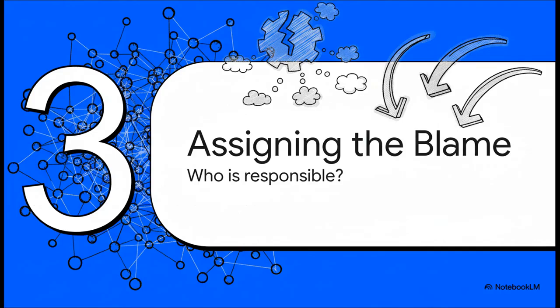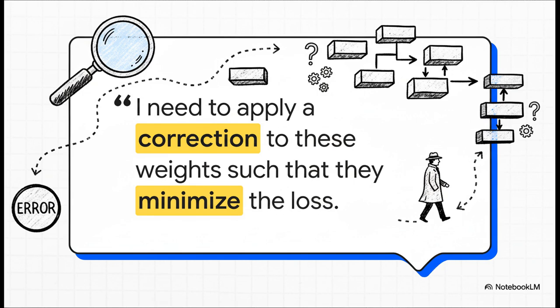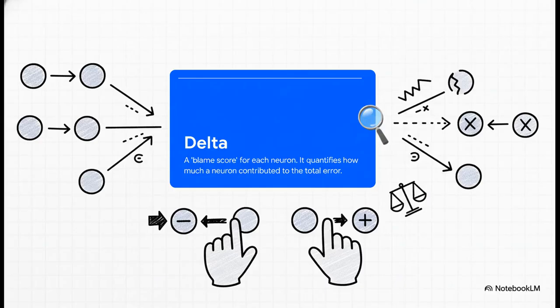Okay, this is where it gets really clever. The network has thousands, maybe millions of these weights. We need to figure out which of them were the main culprits, the ones most responsible for the bad guess. It's honestly like a detective story. You have the final result, the mistake, and now you have to trace it all the way back through the network to figure out who's to blame for what. The way we do this is by calculating a value for each neuron, called a delta. The easiest way to think about a delta is just as a blame score. It tells us exactly how much that one neuron contributed to the total error, and, crucially, which way we need to adjust its connections to fix it.